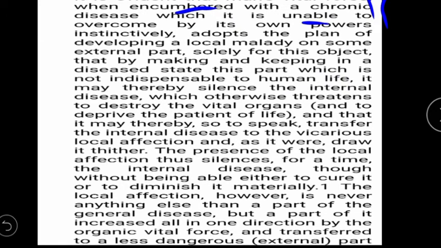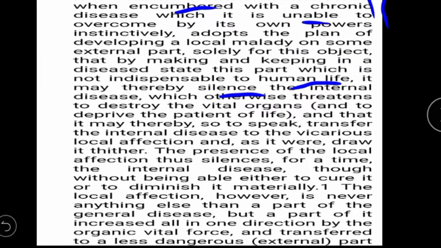It produces a local malady, a local affection on an external part, solely for this object: by making and keeping in a disease state this part, which is not indispensable to human life, it produces the local affection on the skin. Why? Because the skin is less important for human life. That's why it produces the disease as a local malady externally.